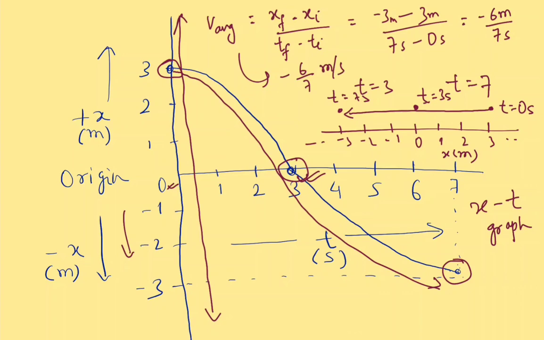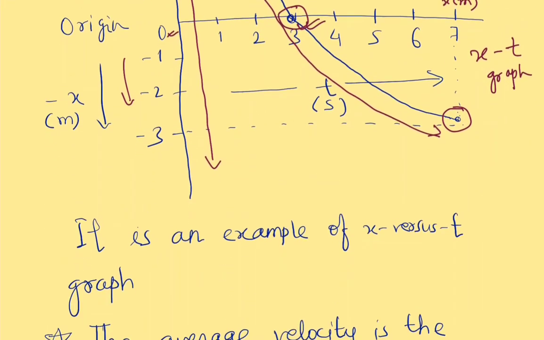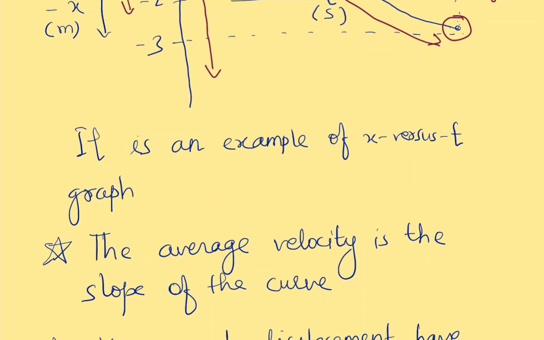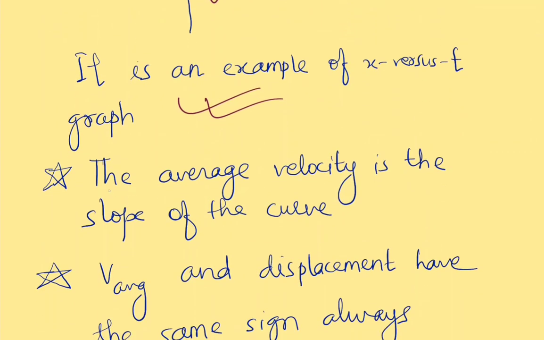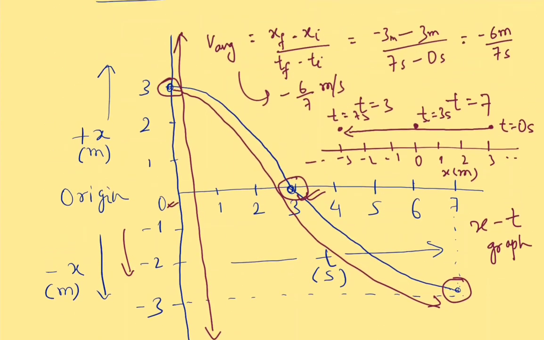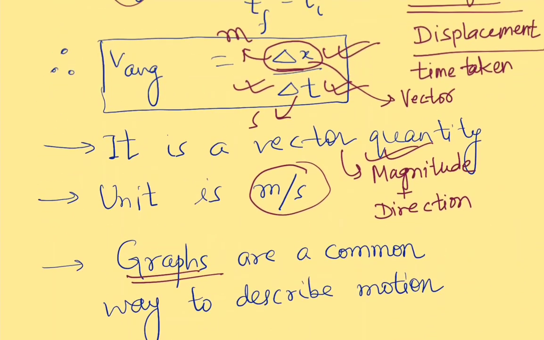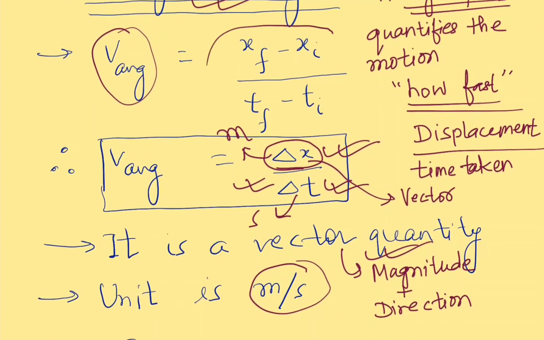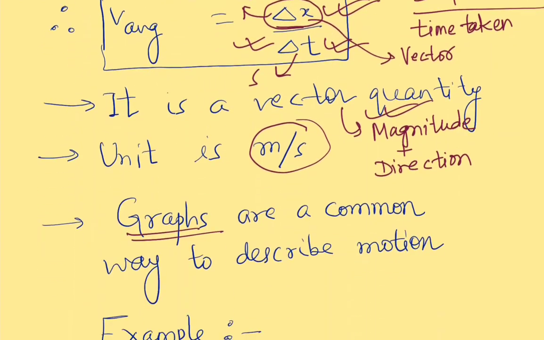Okay, so that is how we can draw information by looking at the xt graph. This is of course a straight line motion, so as we said previously, it is an example of an x versus t graph. We have already mentioned this point. Now another thing is that the average velocity is the slope of the curve. If you have studied mathematics, you also know that this kind of equation is the equation of a straight line.